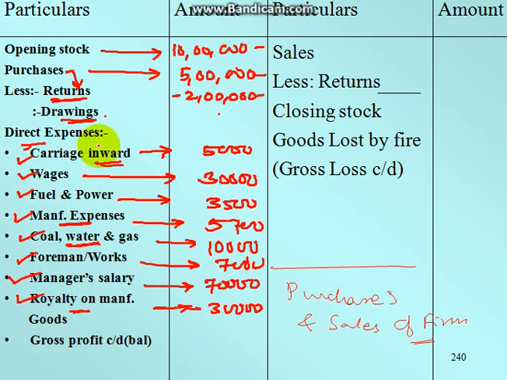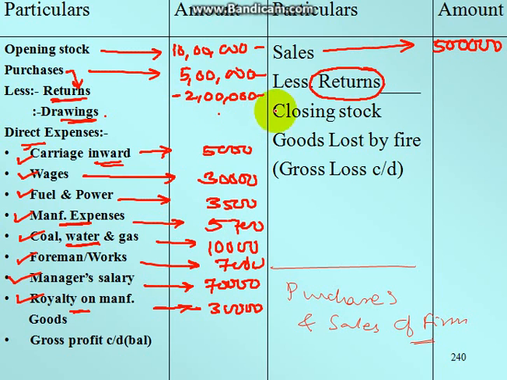And here actually is the sales. Say we had made purchases of 3 lakh and opening stock was 10 lakh. Now we did 5 lakh rupees of sales. Now what are less returns? Means if you have taken some sales return, then you can write it over here.